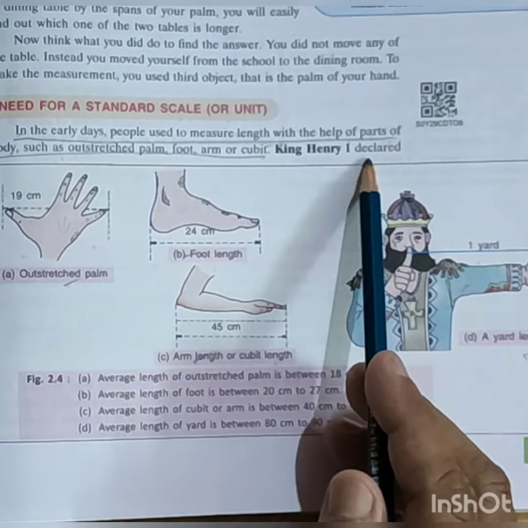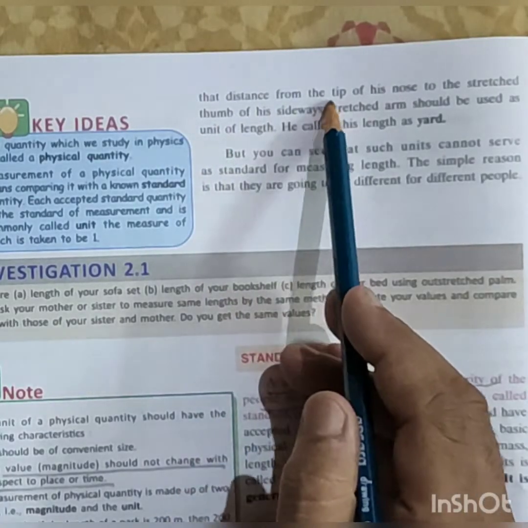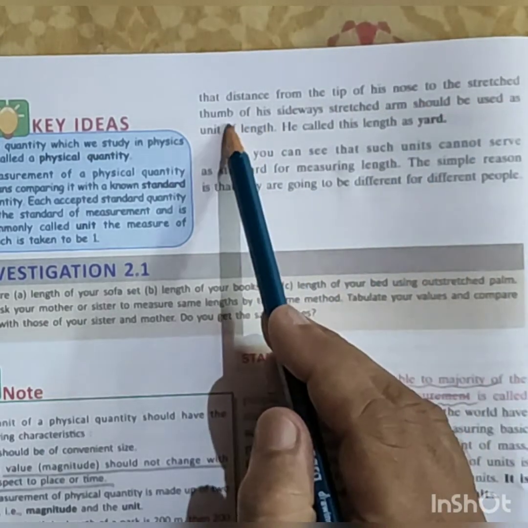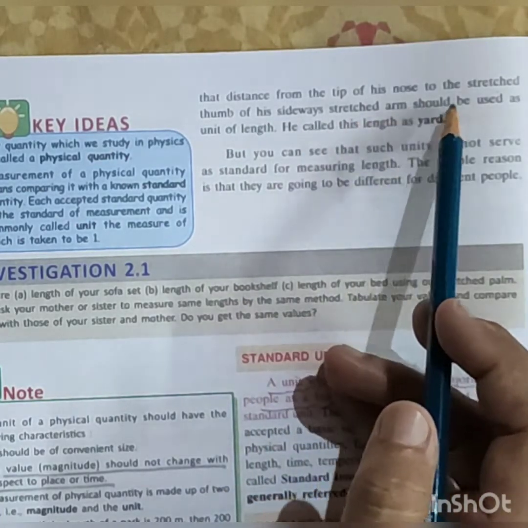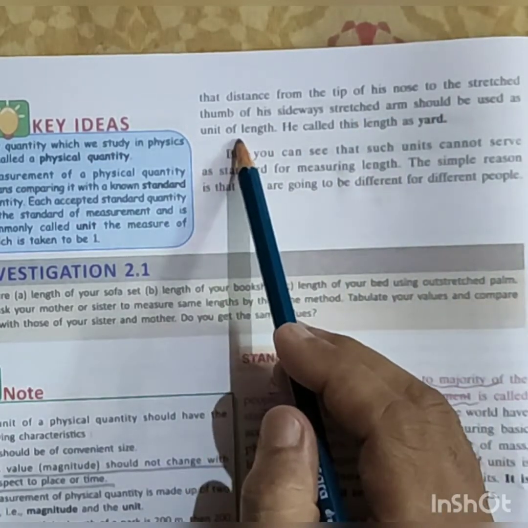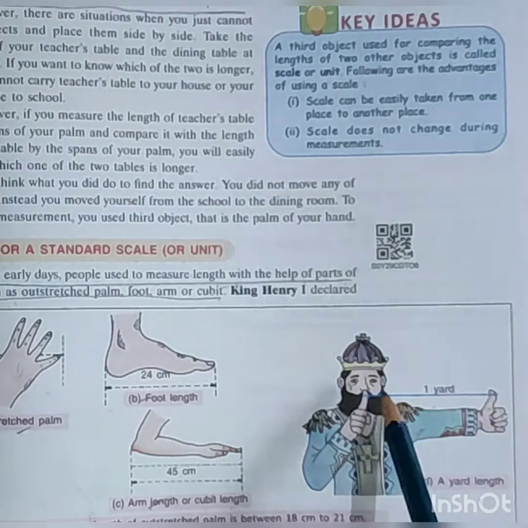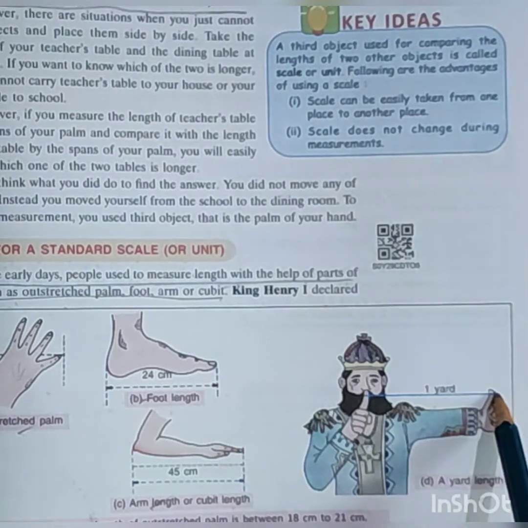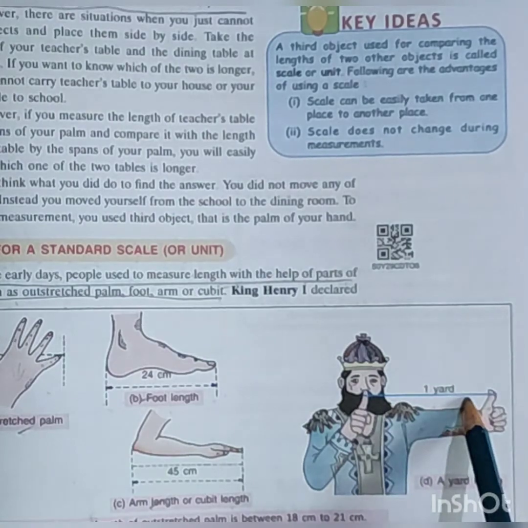King Henry I declared that the distance from the tip of his nose to the thumb of his sideways stretched arm should be used as a unit of length, which is called the yard.